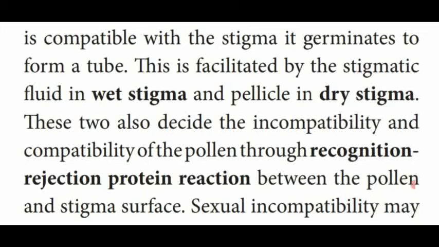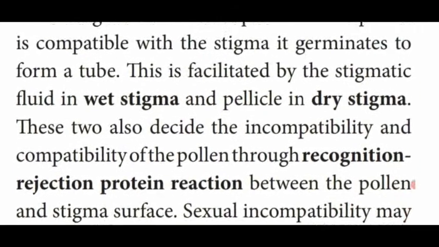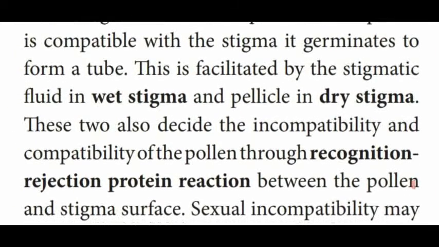That is said to be recognition, rejection, protein reaction taking place between the pollen and the surface of the stigma. So these two surfaces only allow the pollen grains for the fertilization process. One is the wet stigma, another one is the dry stigma.